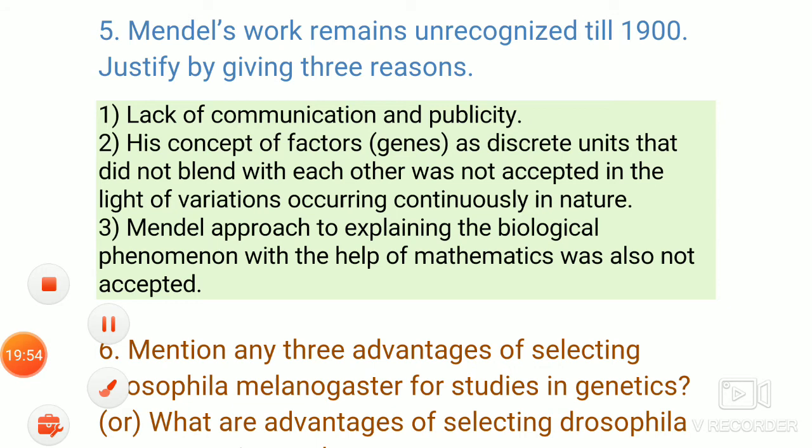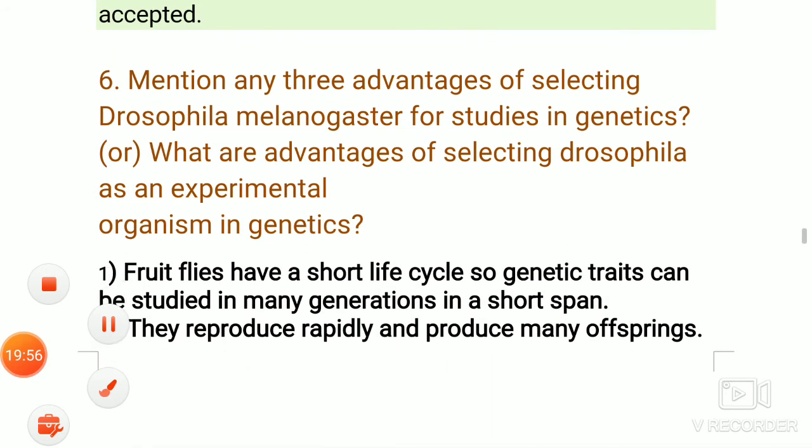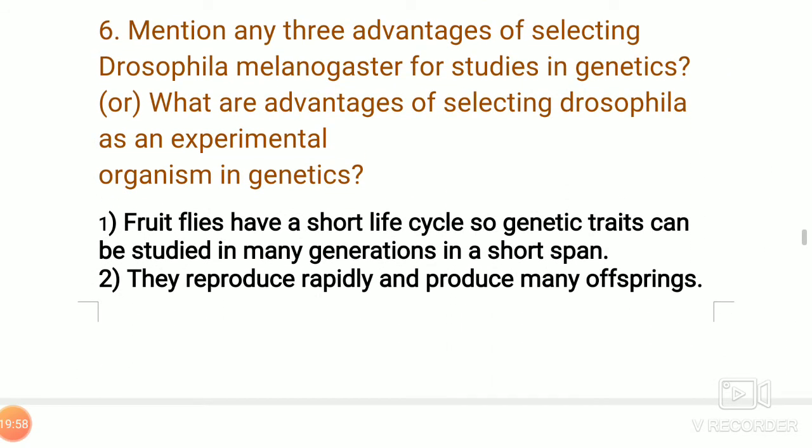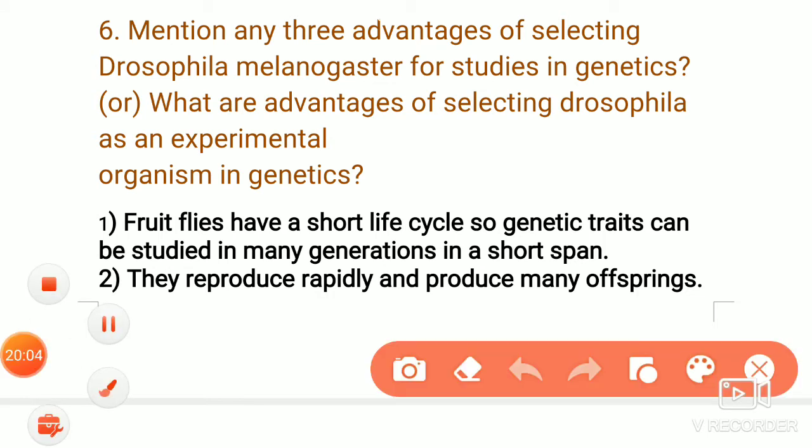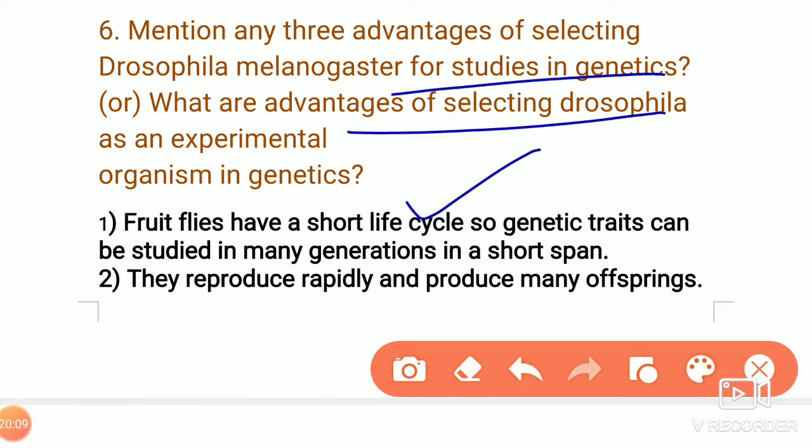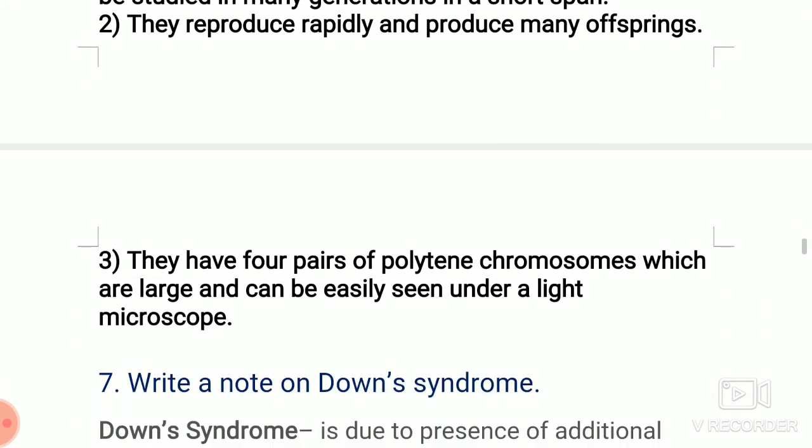The next question: mention the three advantages. This I already discussed so far. Here, the reasons why Mendel selected Drosophila for his genetical experiments. I already told: it has a short life cycle, within 15 days it will complete, and they reproduce more number of offsprings.